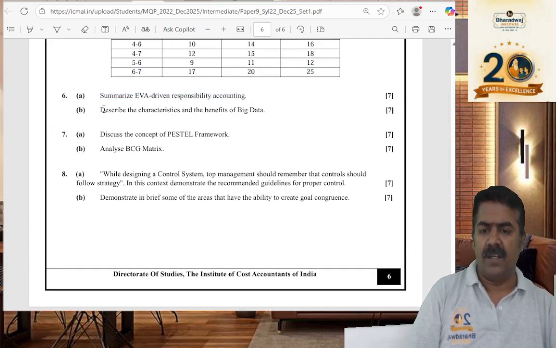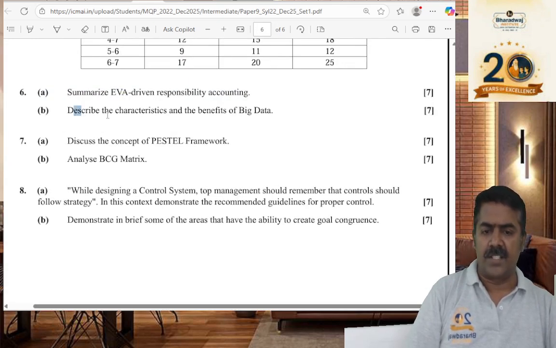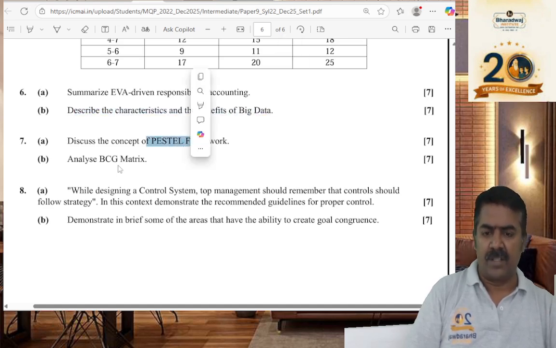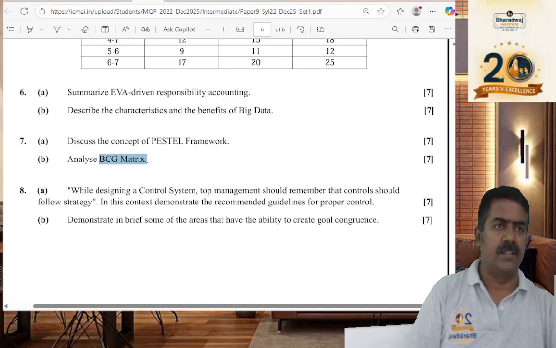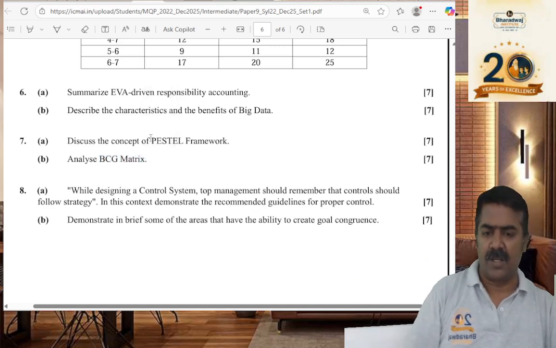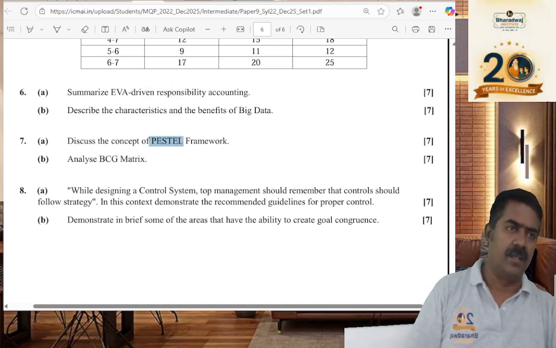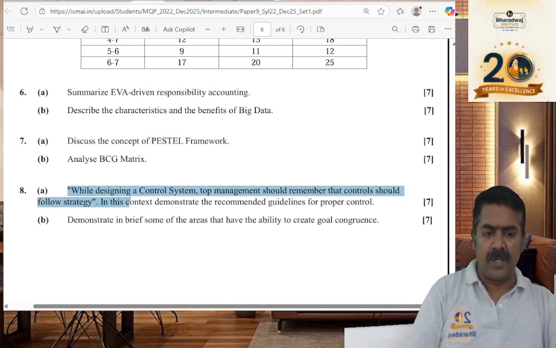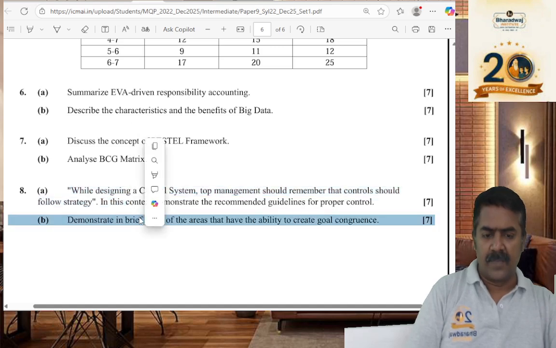What would be EVA? What are the characteristics of which one? Big data, PESTLE framework, BCG matrix, we have discussed. Star, cash cow, dog, question mark, and political, economical, technological, legal, we had seen. Clear? What would be control systems, like that.